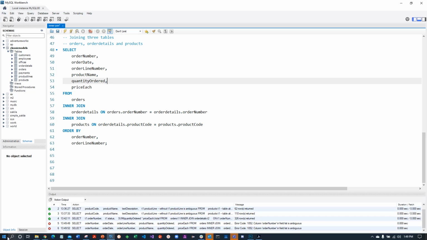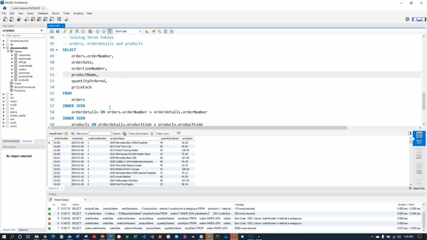Oh, order number is ambiguous. Let me fix that. Okay, I fixed my ambiguity again because order details also has order number. Up here, it's considered to be ambiguous. Which one do you want? Now, we know they're always equal, so if I printed it out, it would be equal. But we need to do this for the SQL syntax.